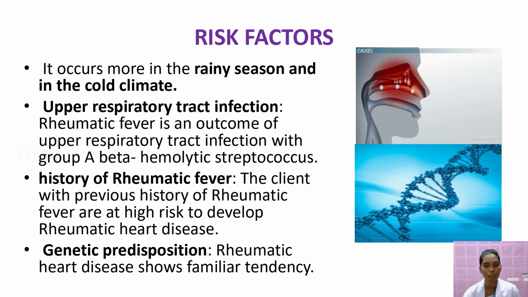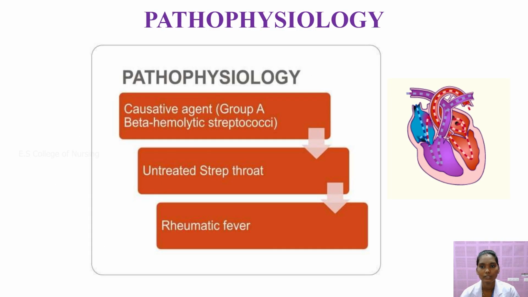And next is the history of rheumatic fever, and next is the genetic predisposition. So these are all the risk factors for rheumatic heart disease. Next we'll move on to the pathophysiology of rheumatic heart disease.